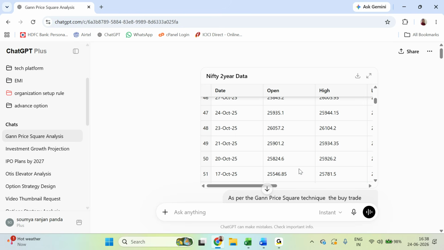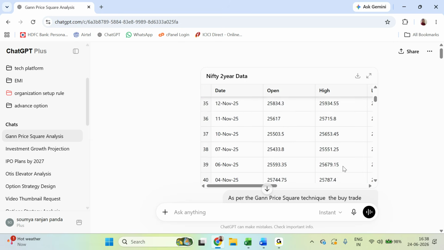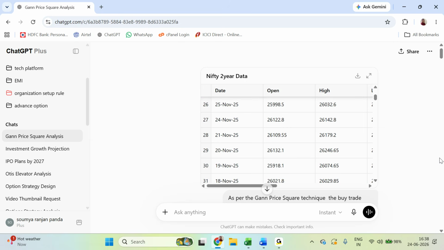By that process also you can give a query. So these are the things you can do, and if you use it properly, then you can get enormous benefits out of these AI tools.